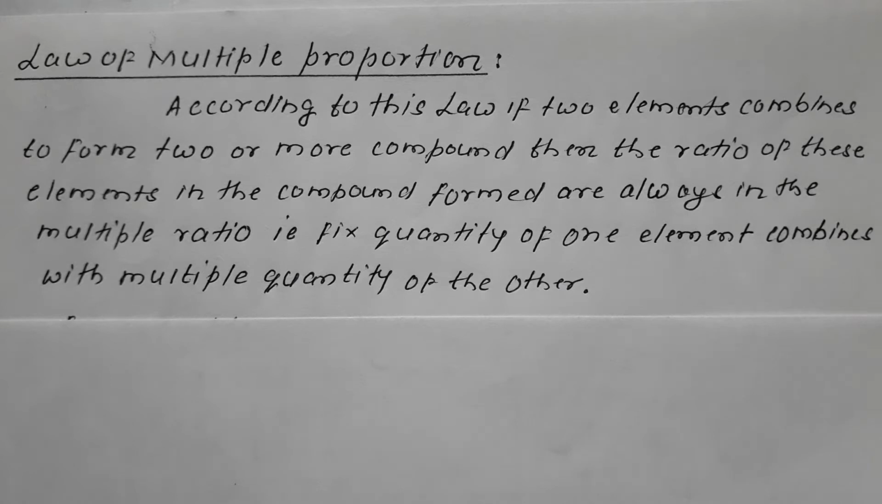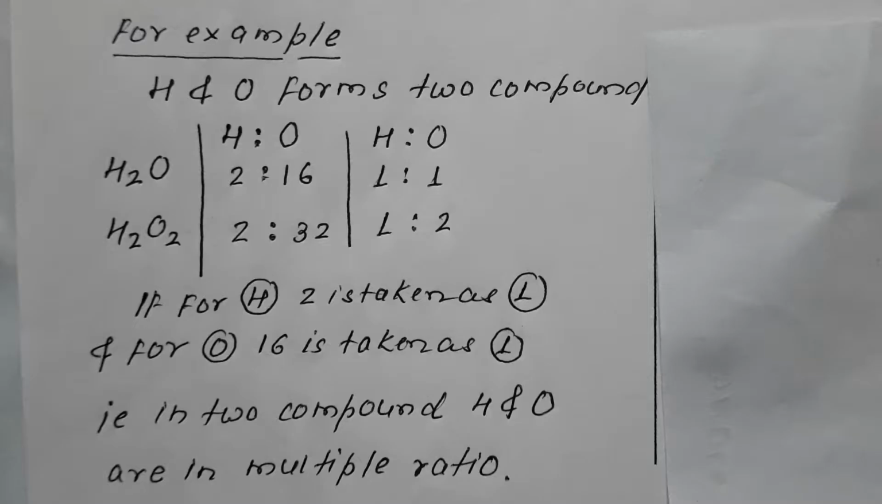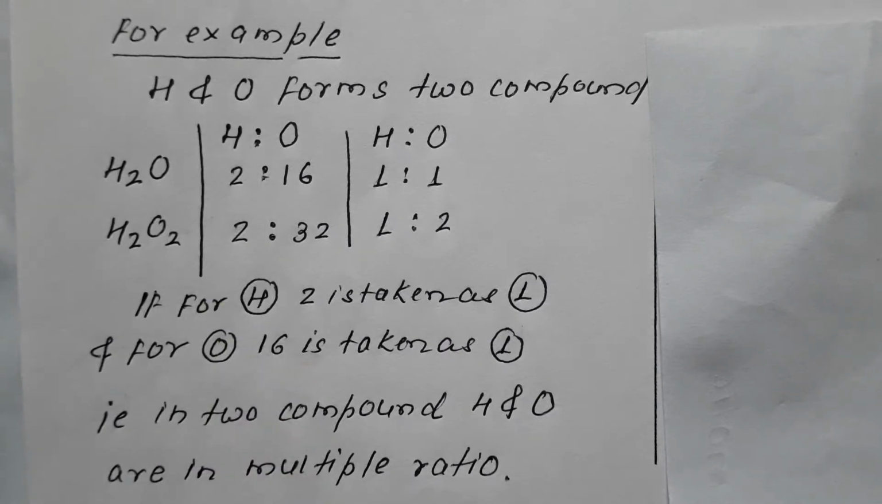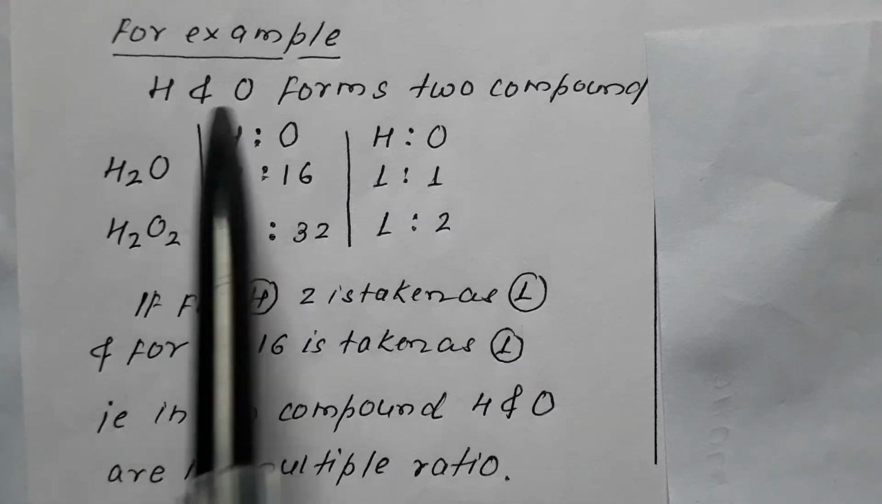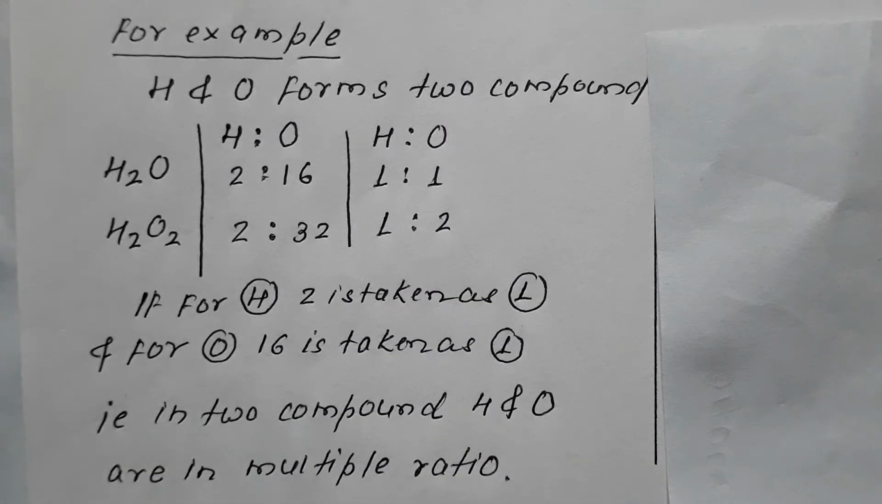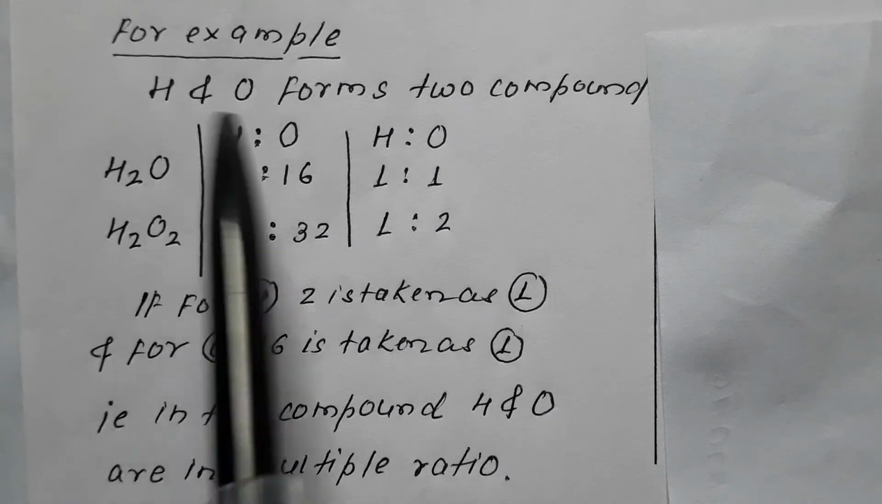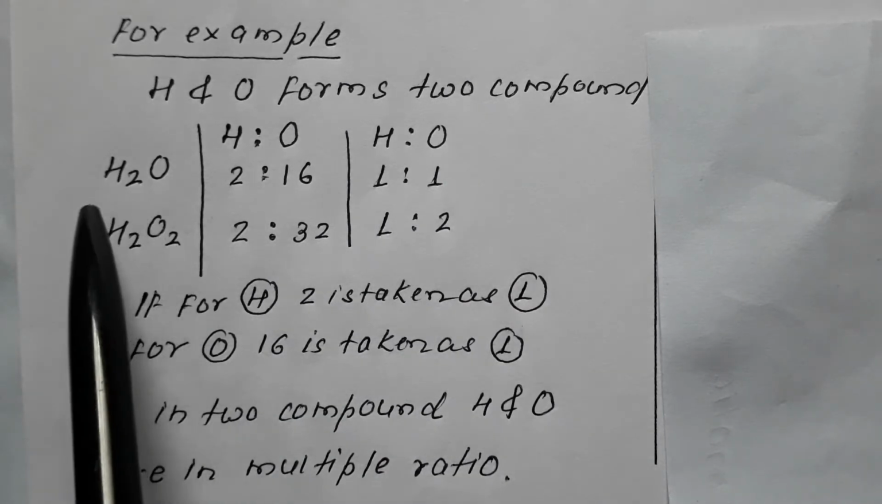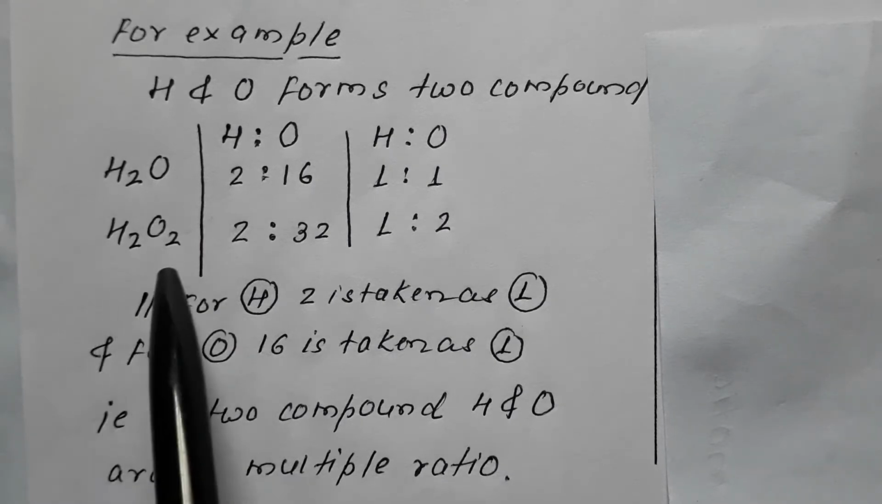So just to make it clear, let us elaborate taking an example. Suppose there are two elements, hydrogen and oxygen. Hydrogen and oxygen combine to form two compounds. These are H2O, which is one compound, and H2O2, which is the other.